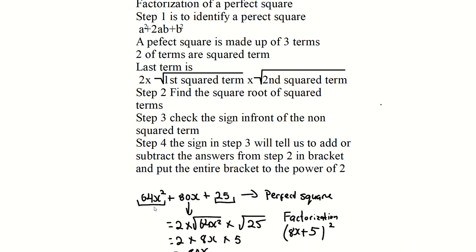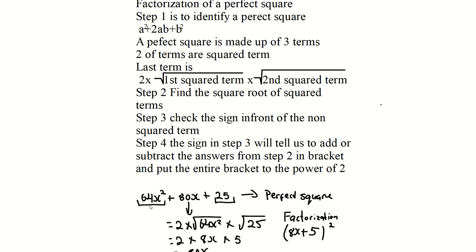Alright? Step 2, find the square root of the 2 squared terms. Step 3, check the sign in front of the non-squared term. That will determine whether you add or subtract. Step 4, the sign in step 3 will tell us to add or subtract the answers from step 2 in brackets and put the entire thing to the power of 2.